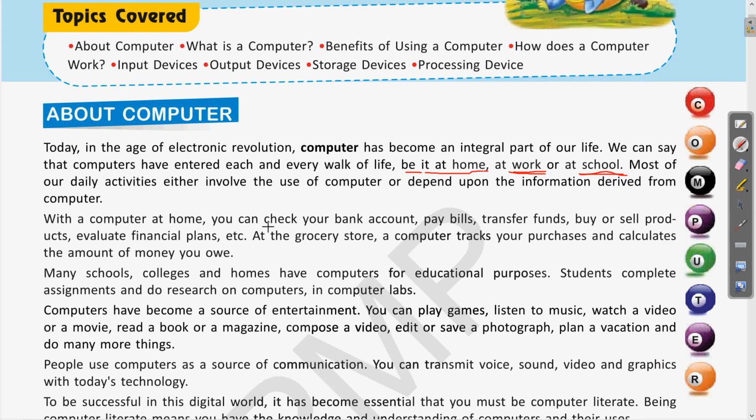Clear? Then in the banks or wherever we go, these computers are helpful for paying bills, then money transfer in the banks, or from home also. If you have online banking, you can transfer the money to some of your relatives, your friends. Clear? And in the banks also, these transactions are done with the help of computers. Then online you can purchase and sell items from various online e-commerce websites. Then various financial plans can be evaluated using the computer.